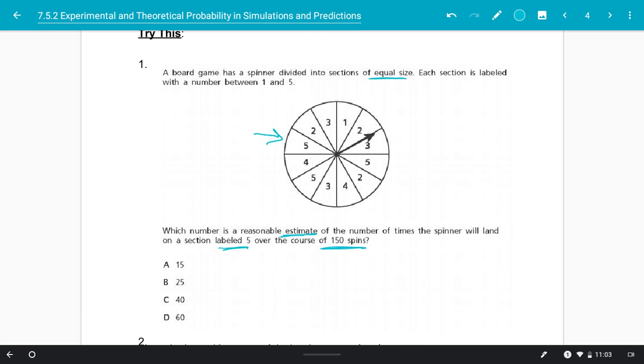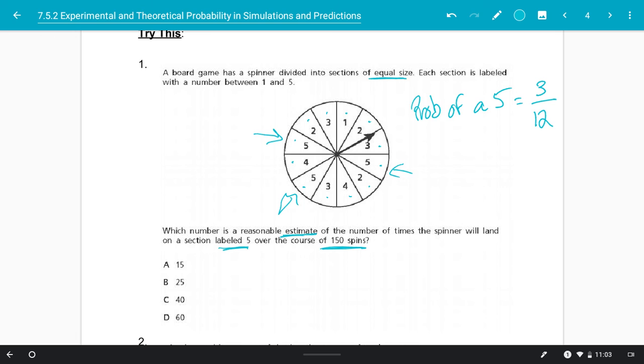We have 1, 2, 3 sections that are 5. So the probability of a 5 would be those 3 sections out of how many total sections? We've got 1, 2, 3, 4, 5, 6, 7, 8, 9, 10, 11, 12. So 12 sections. So the probability of us landing on a 5 is 3 in 12.